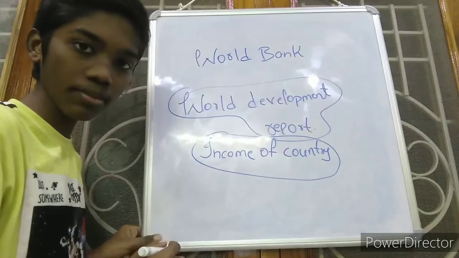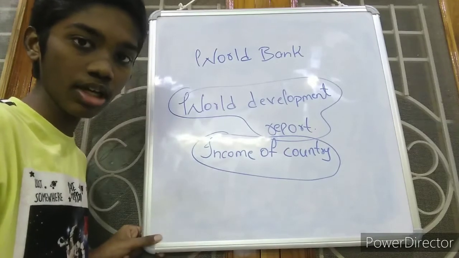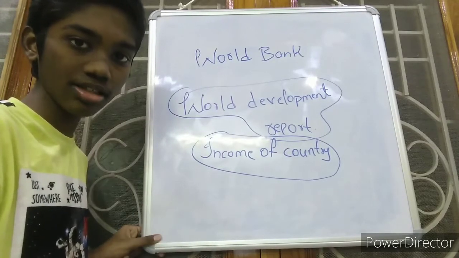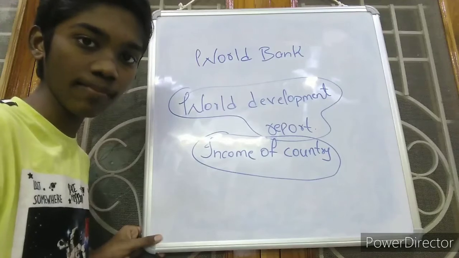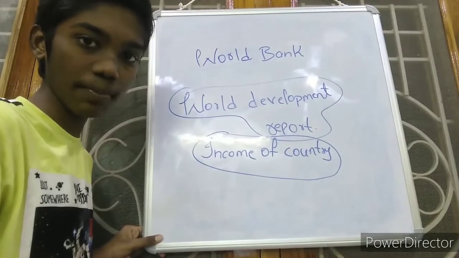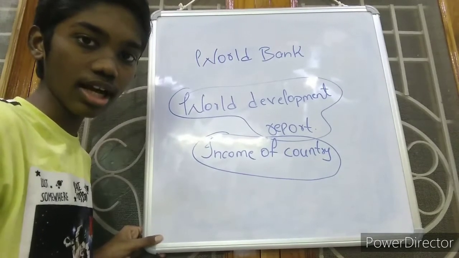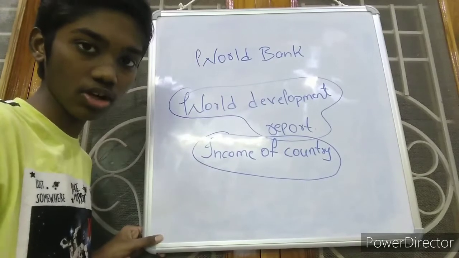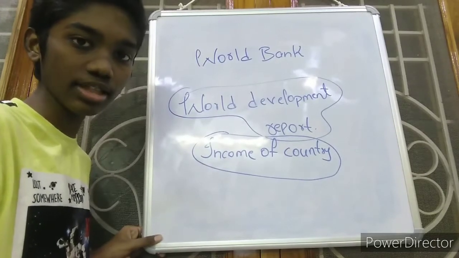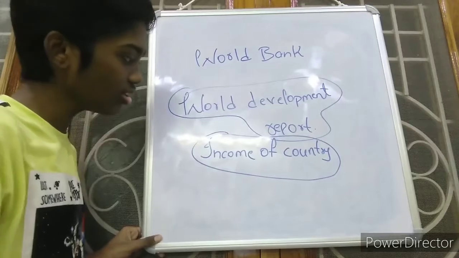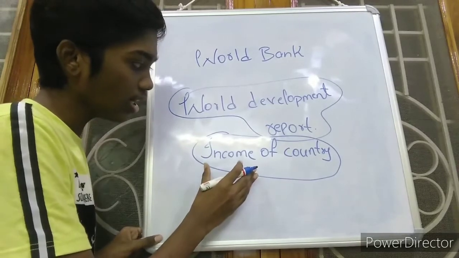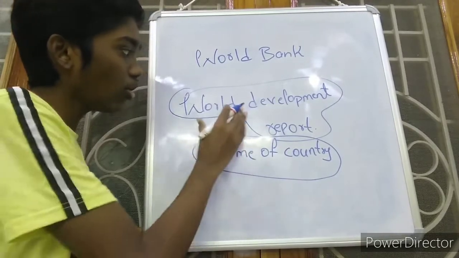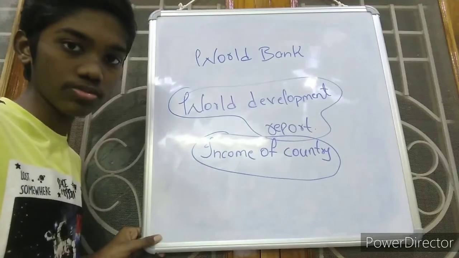On the basis of income, if the country has more income, they classify it as a developed country. If the country has middle income, it is classified as a developing country, and if the country has overall low income, it is classified as a poor country. So let us discuss how they calculated the income of the country and prepared the World Development Report.